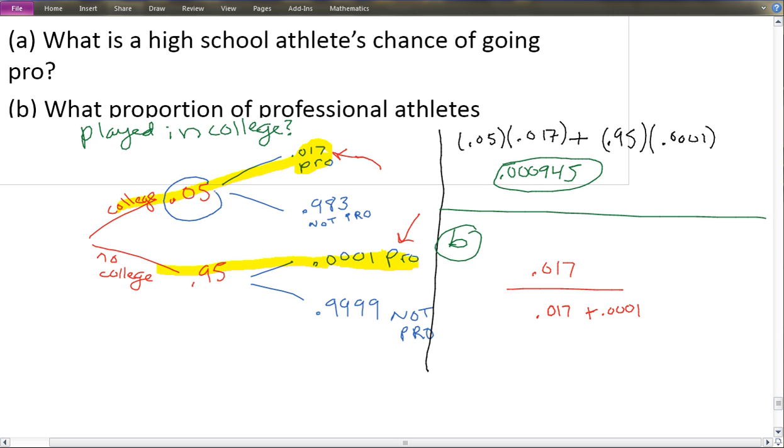So the 5% who played in college, that gets added in here. Okay, also to the bottom for where we had the 5% who played in college, 0.05. I have an extra 1 up top, sorry about that.